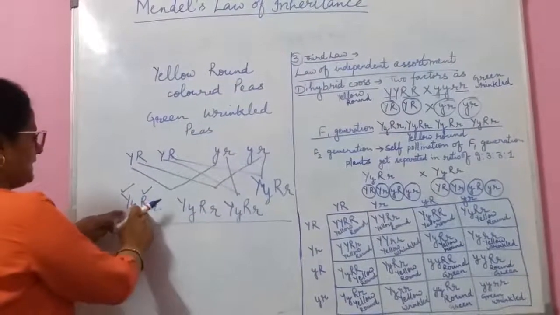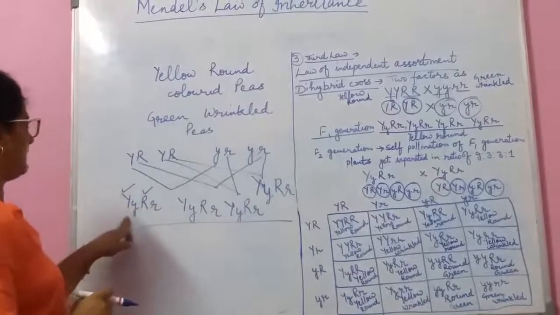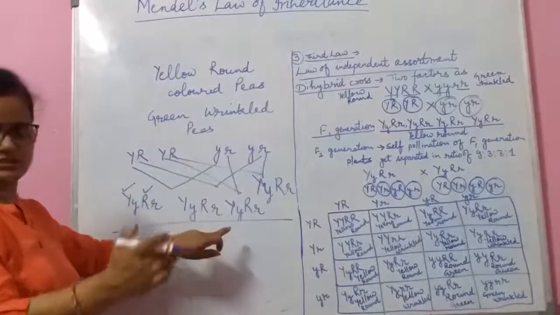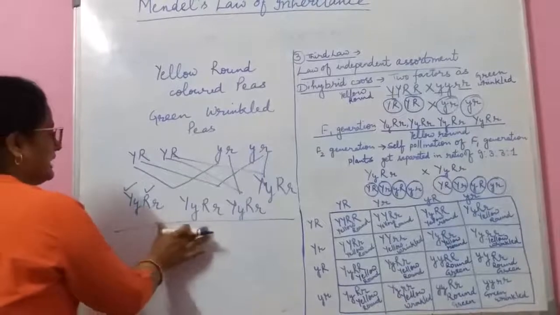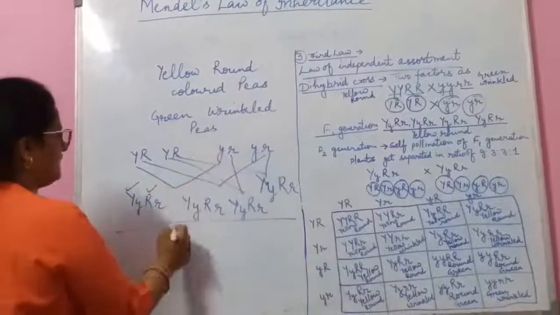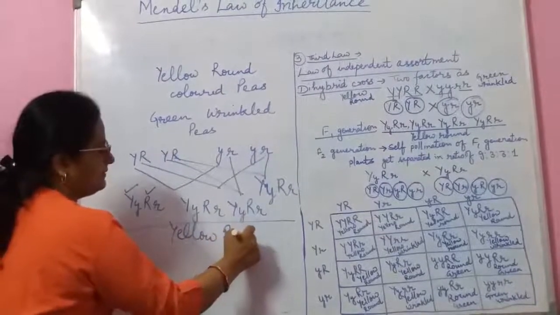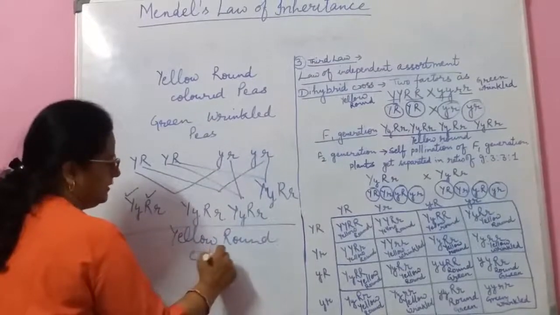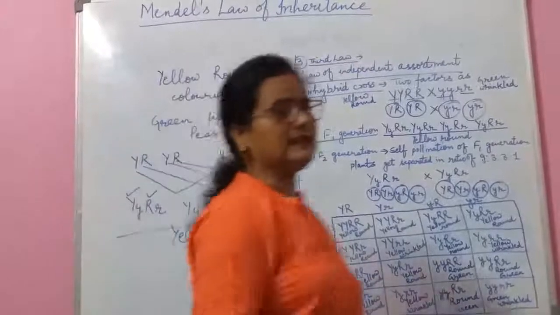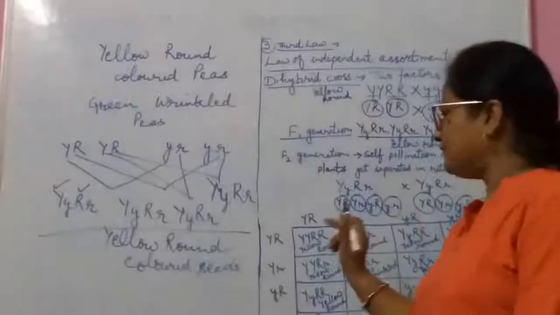In the F1 generation, all the offspring have these alleles, so all the plants will have yellow round colored seeds.